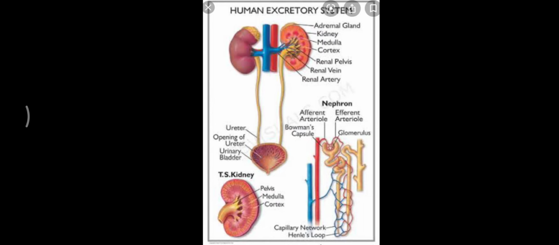So the main function of the urinary bladder is to store the urine temporarily. Next and the last part is the urethra, which is the part from which the urine moves out. All these parts and their functions are already known to you children. You have already learned them. So we are just revising them in brief.